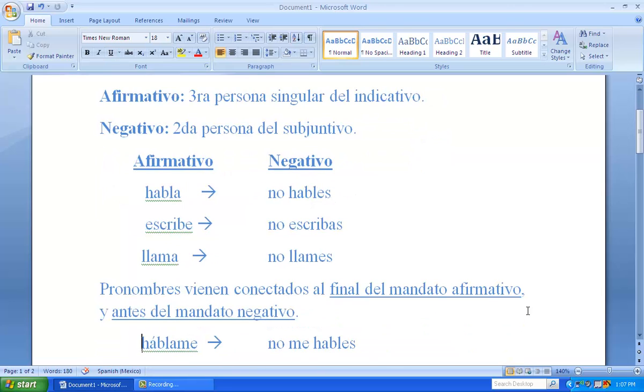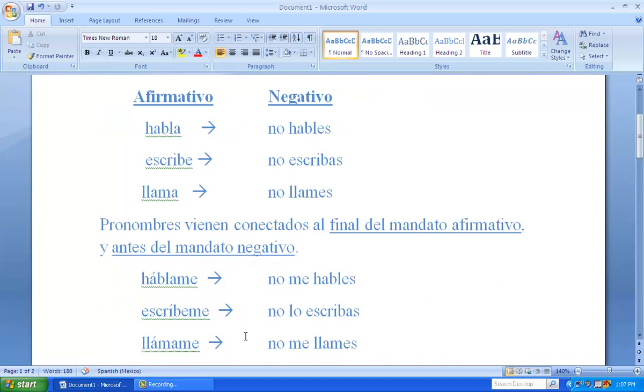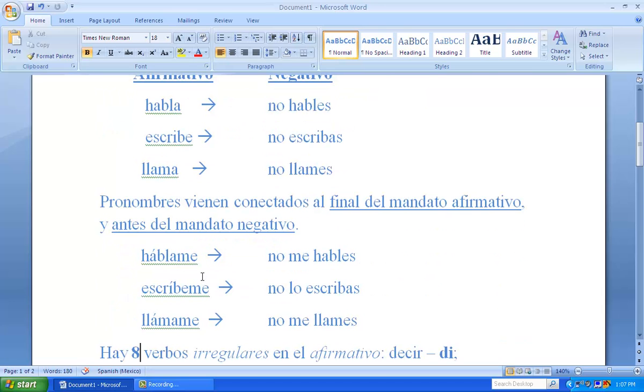And when it comes to sticking a pronoun on the end, these work the same way as the other commands. Los pronombres vienen conectados al final del mandato afirmativo y antes del mandato negativo, just like the usted and ustedes commands. So if you want to say talk to me to your friend, you say háblame.